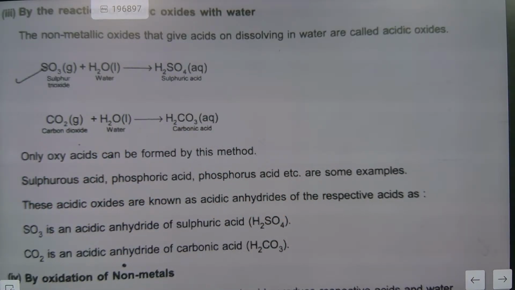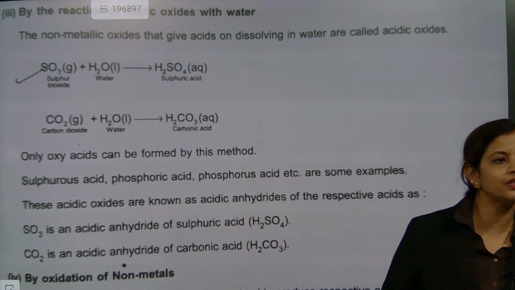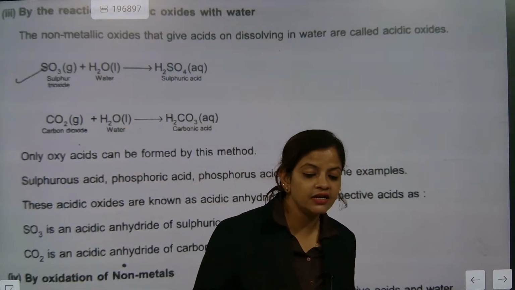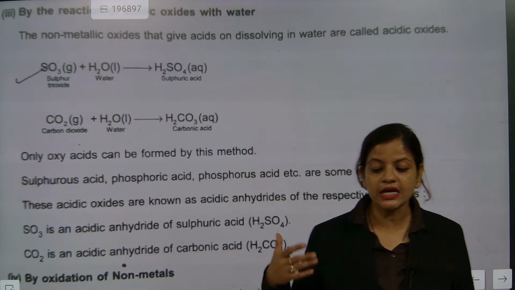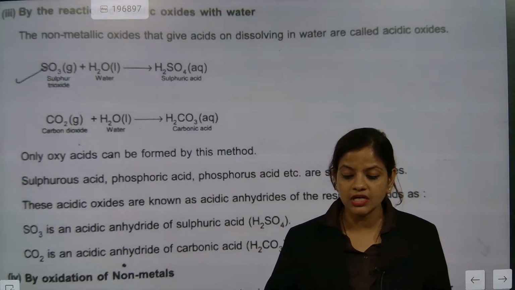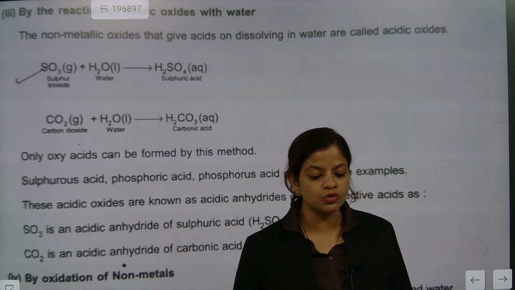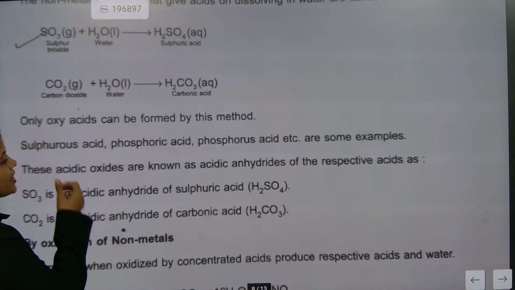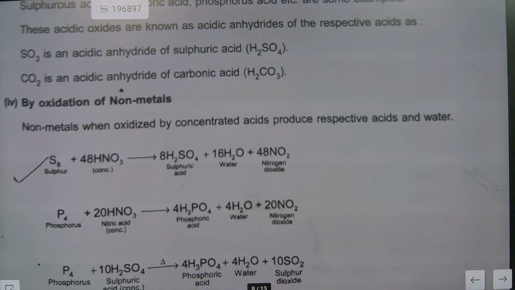Understood? So monuments and marbles are getting destroyed because these chemicals get added with these gases and with water, making what type of rain? Acid rain. Understood? Sulfur trioxide is a gas, carbon dioxide is a gas, and nitrogen dioxide is a gas. When they are added with water molecules of the atmosphere, they do acid formation, and the rain is considered acid rain. Now this much is not needed, they will not ask this much.